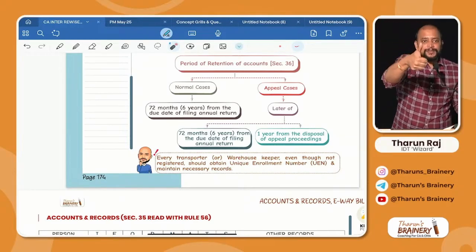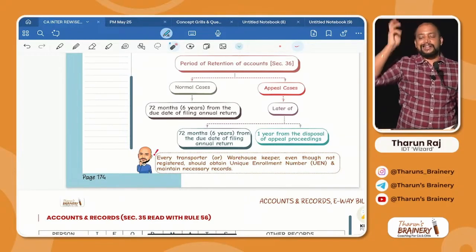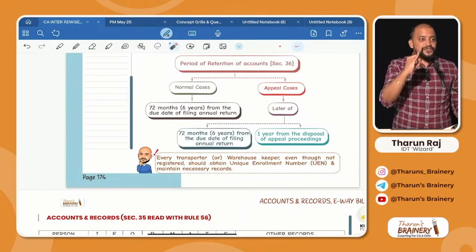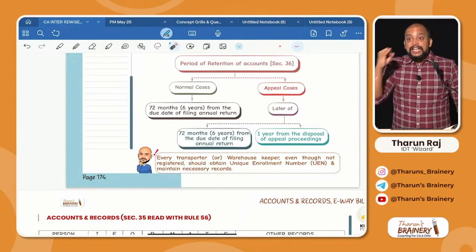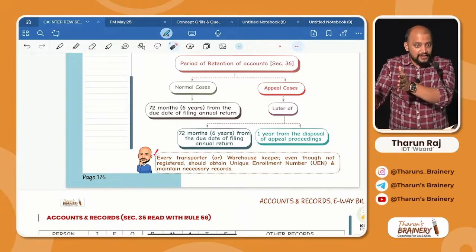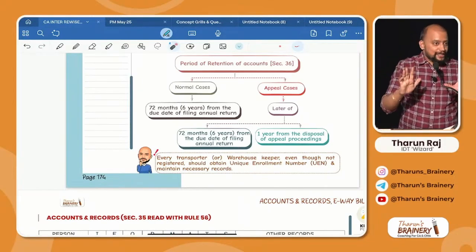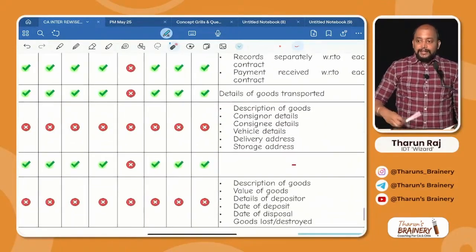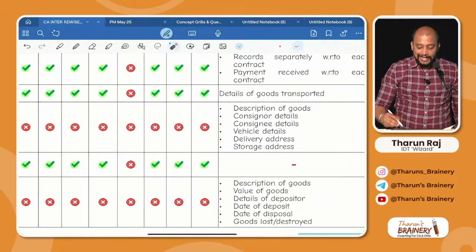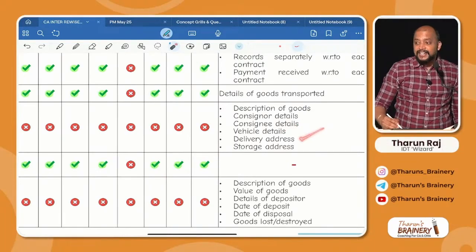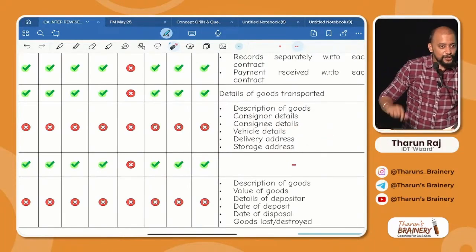Value of those goods. Invoice means value of those goods, etc. Next, vehicle. Which vehicle I am transporting. During this transportation, whether I kept the goods anywhere. So all these details you need, correct? Now you read. Description of goods, consignor details, consignee details, vehicle details, delivery address, done, you understood?